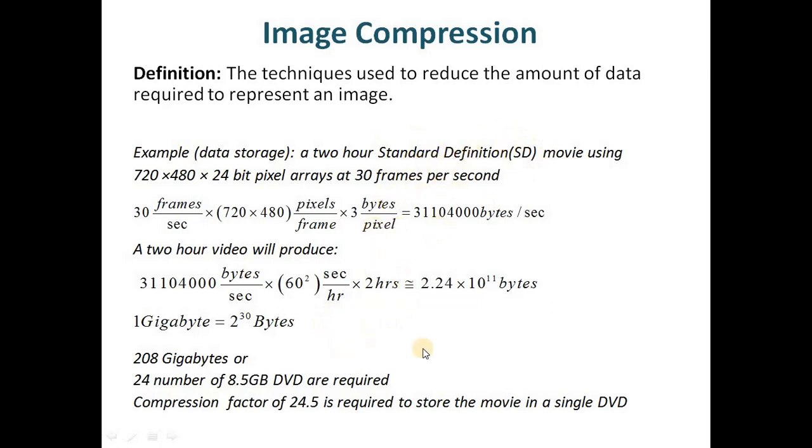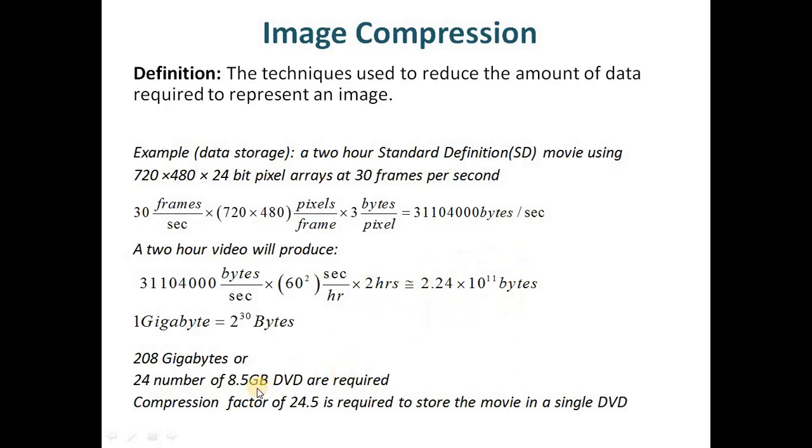That is achieved by using image compression, because by definition we already know that image compression is a technique which reduces the amount of data required to represent an image. So if a compression factor of 24.5 can be achieved, then this entire amount of data can be stored in a single DVD.